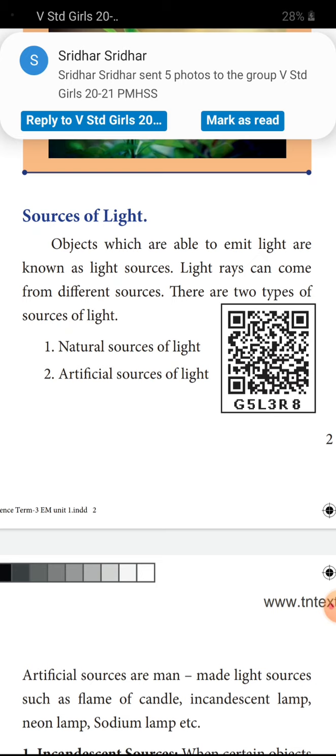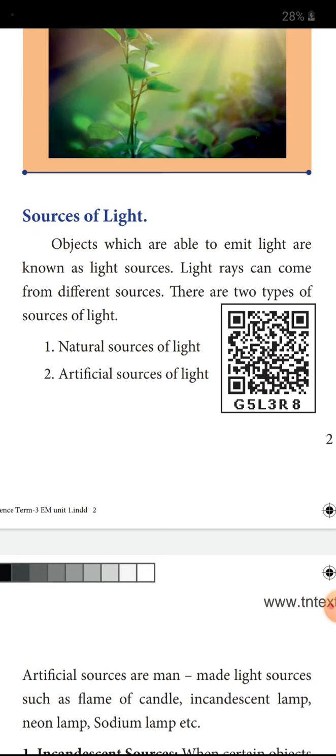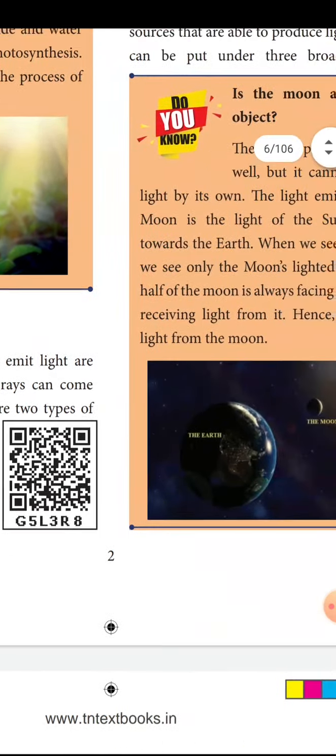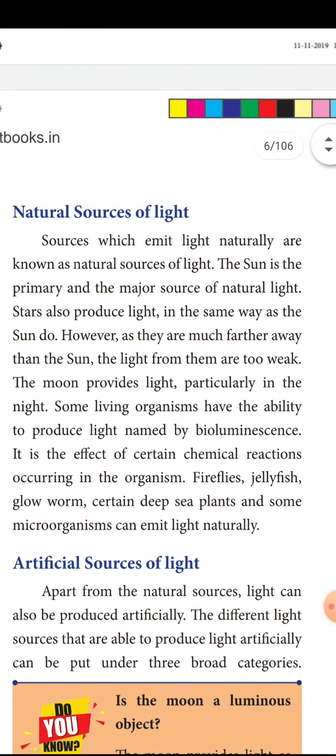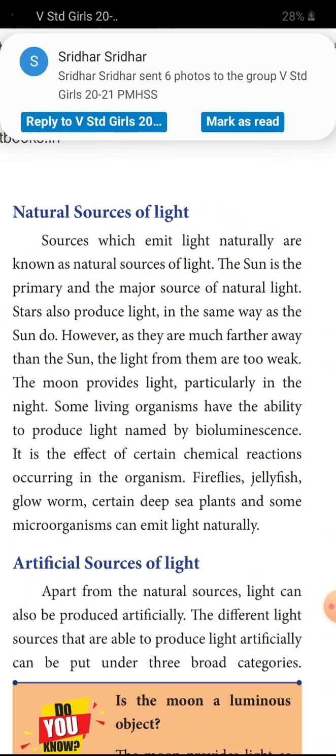Natural source of light, example sun. Artificial sources of light, you can say so many: candle, electric bulb, everything. Natural source of light: sources which emit light naturally are known as natural sources of light. The definition is given in two lines. The source which emits light naturally is called a natural source of light. The sun is the primary and major source of natural light. Stars also produce light in the same way as the sun does.